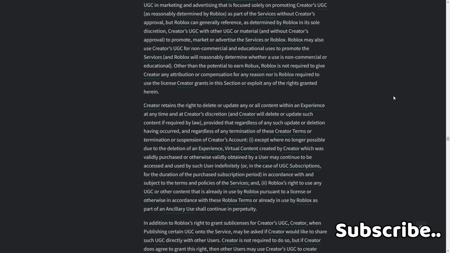And 2, Roblox's rights to use any UGC or other content that is already in use by Roblox pursuant to a license or otherwise in accordance with these Roblox terms, or otherwise in use by Roblox as part of an ancillary use, shall continue in perpetuity.